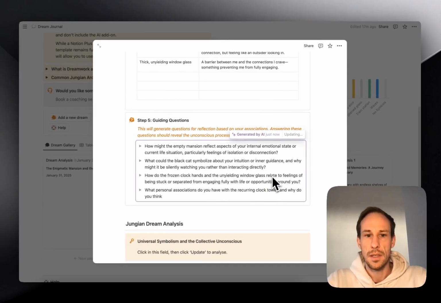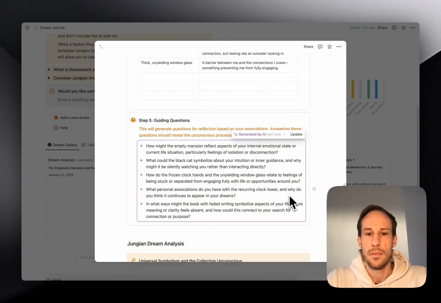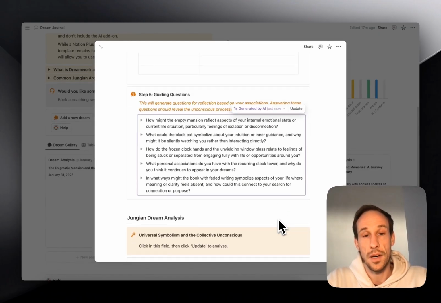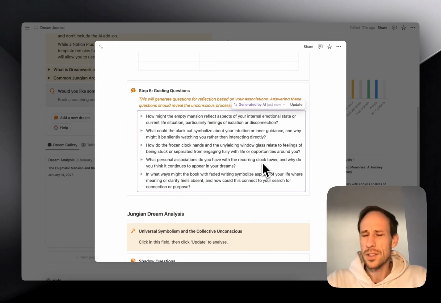In the next step, I'm asked some very specific questions to help me uncover the meaning of the dream. So in this case, for example, how might the empty mansion reflect aspects of your internal emotional state or current life situation, particularly feelings of isolation or disconnection? And you can see how this is sort of starting to feel a bit like therapy. So it's asking open-ended questions to help me unpack the meaning of those symbols in my dream.